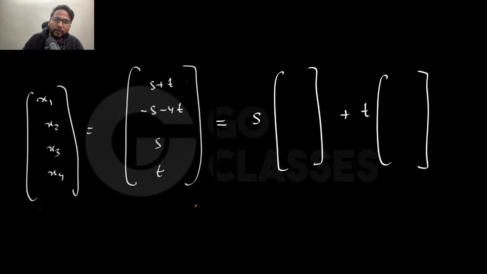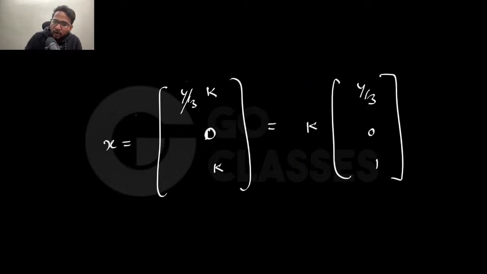Do you want to help me? Can you write some numbers here? If it is s into something, then probably you can say that this will be 1 because you are taking this common, and then this should be 0. I think I will tell you the nicer way, but I think this will be minus 1, this is plus 1. Similarly here, this is 1 minus 4 0 1. If you add them, you will be getting the same vector. See, s plus t, right? And then minus s minus 4t, then s, and then t, right? If you add these two, you will be getting the same thing. So this is looking a little nicer, right? Similarly, like I got this, but I'm writing k into something because it is looking a little nicer to me.